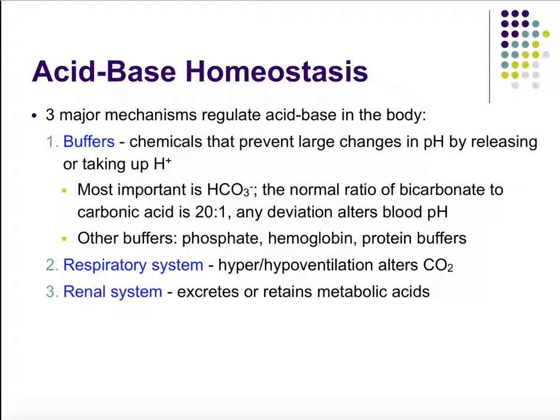The other organ system is our renal system. Our kidneys can excrete or retain hydrogen ions or bicarbonate ions to buffer our pH, or to maintain our body's pH, as well as excreting or retaining metabolic acids.